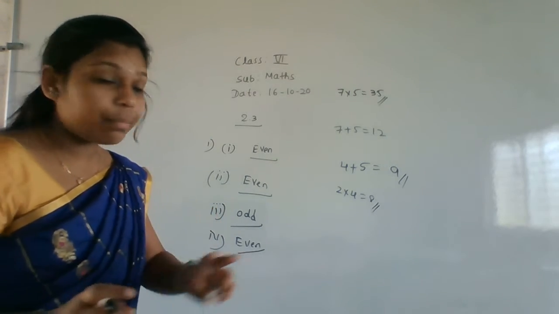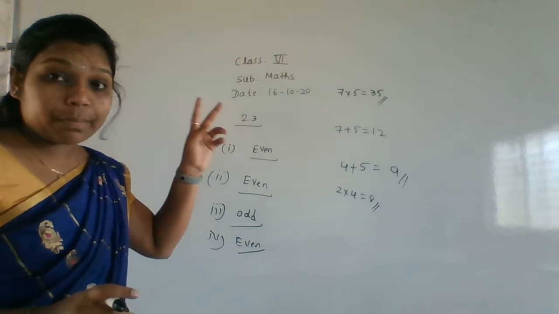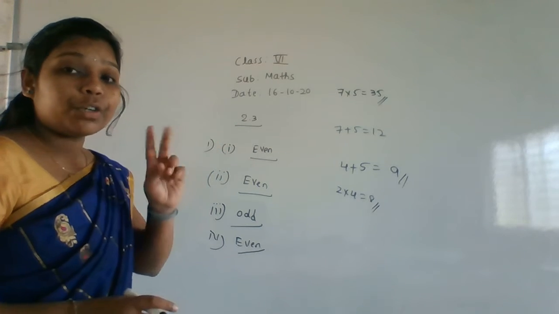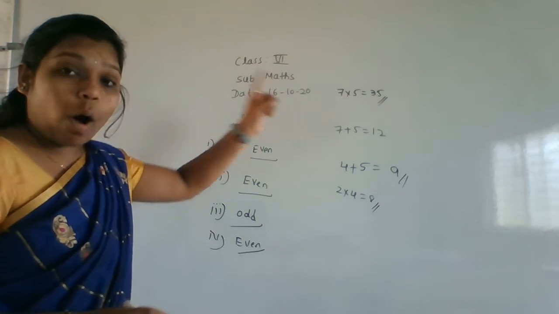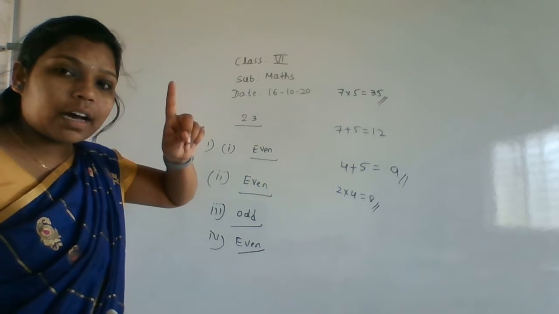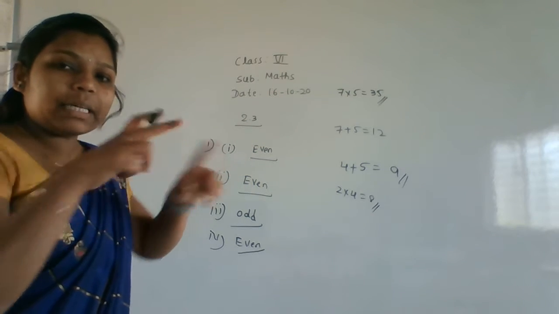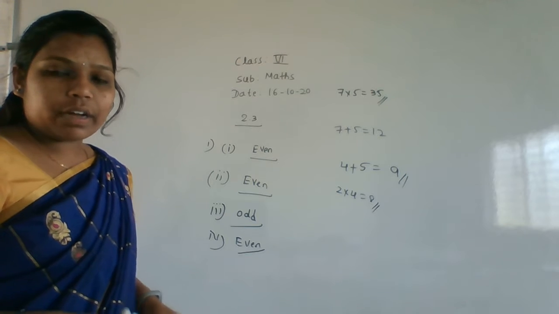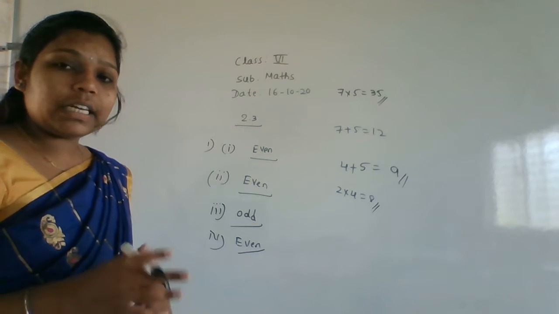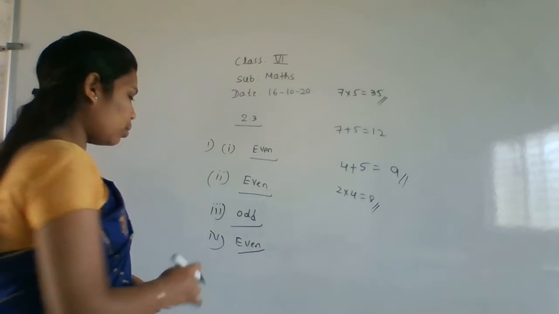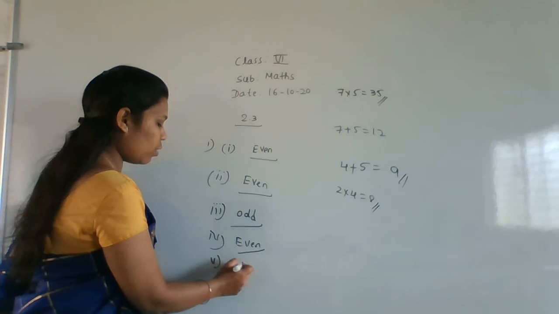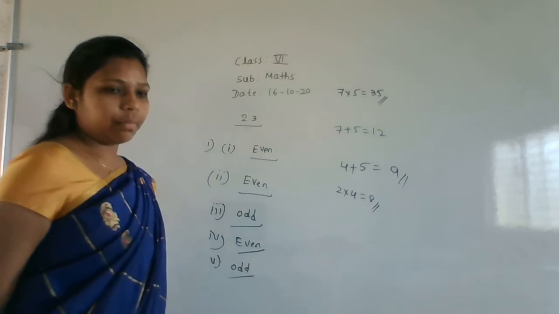So the product of two odd numbers is always an odd number only. Addition of two odd numbers is even, but product, meaning multiplication of two odd numbers, is always an odd number only. If you are getting confused, take two odd numbers, multiply, and check whether the number is odd or even. Then you will come to know that. So here the first answer is odd number.